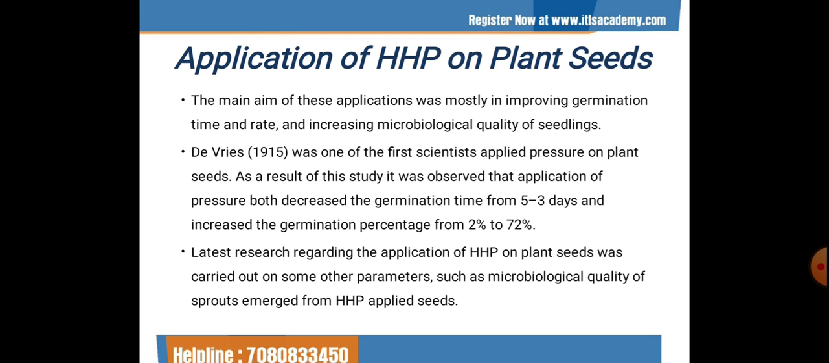As a result of this study, it was observed that application of pressure both decreases the germination time from 5 to 3 days and increases the germination percentage from 2% to 72%. In comparison to this application, various other scientists have also performed the same application at different ranges of pressure and duration and gained different results based on their modifications.